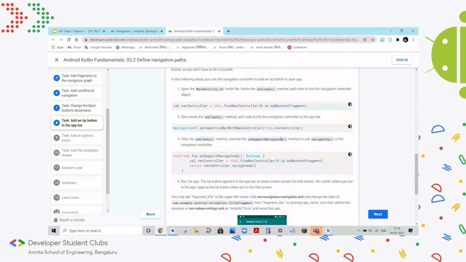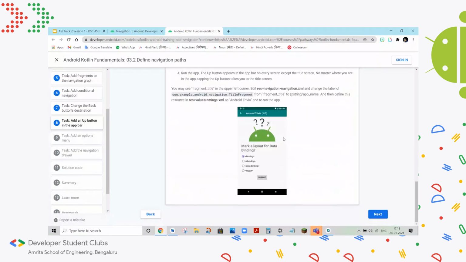This is one of the things you can do with navigation fragments. It's not really necessary, so I will skip it in the interest of time. It's just an extra thing the navigation library offers. You can add an up button, which is this part, and you can go directly from there instead of relying on this.